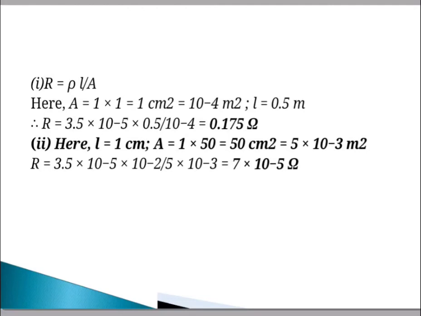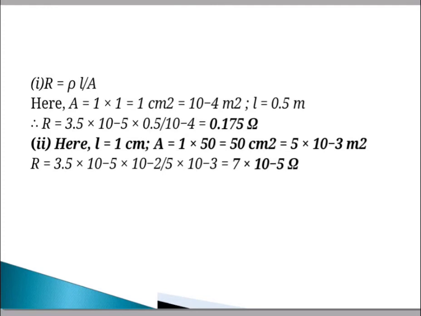Then we put the values into the above formula: rho is 3.5 into 10 raised to minus 5, L is 0.5, divided by area, that is 10 raised to minus 4. We get the resistance, that is 0.175 ohm.